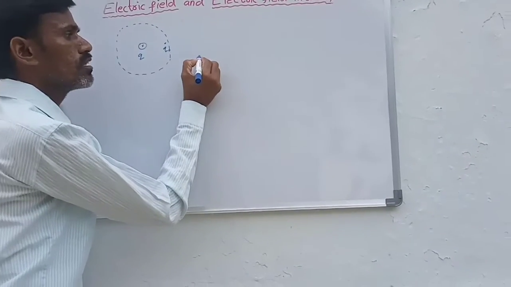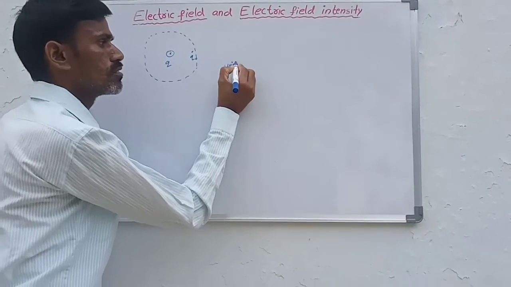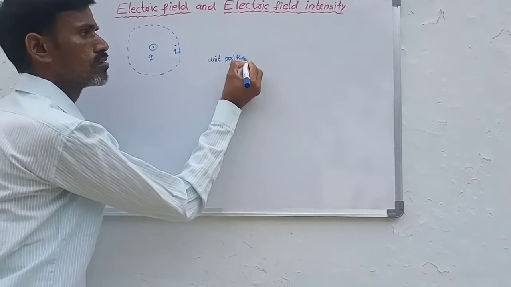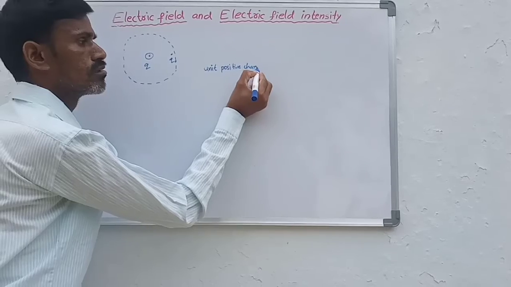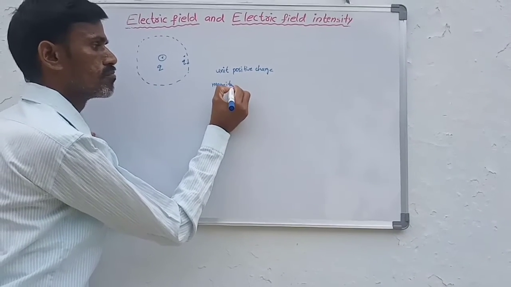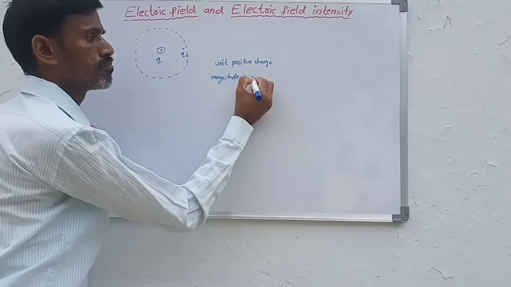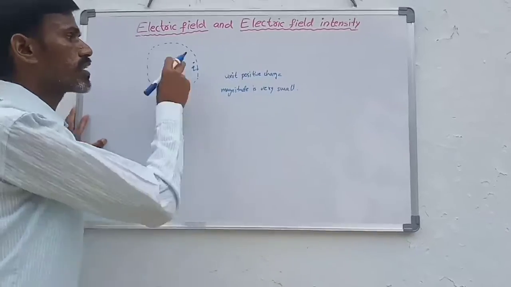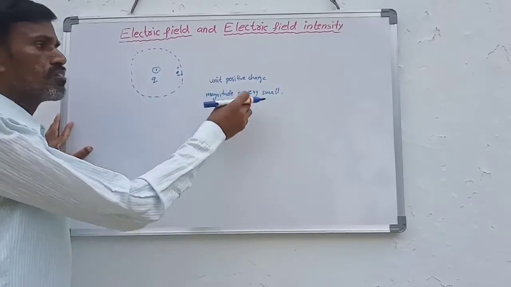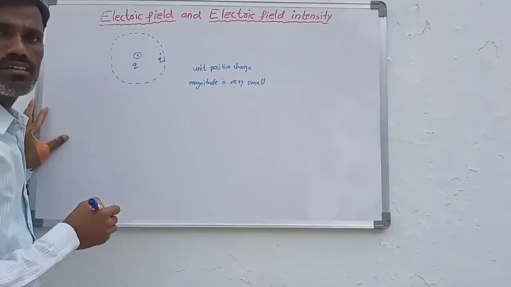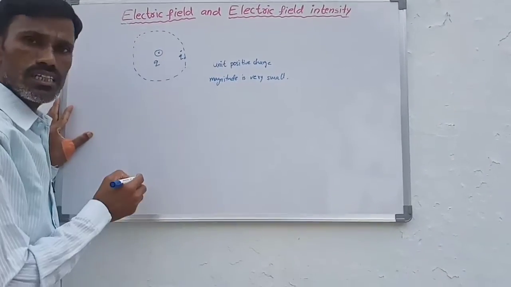Test charge means unit positive charge. The magnitude of the test charge is very small and it has positive charge. So here we take a unit positive charge or test charge.